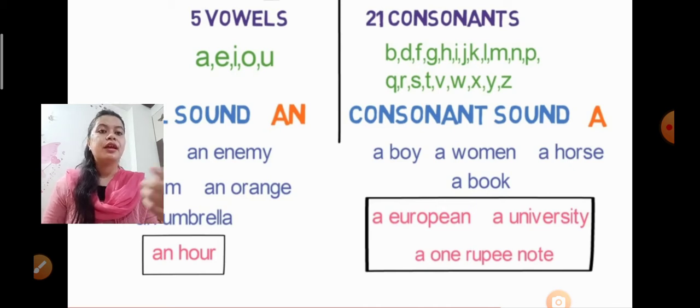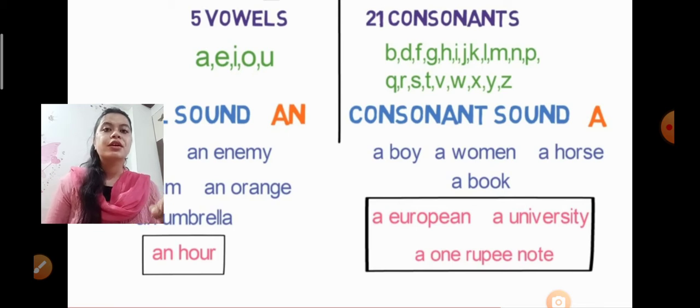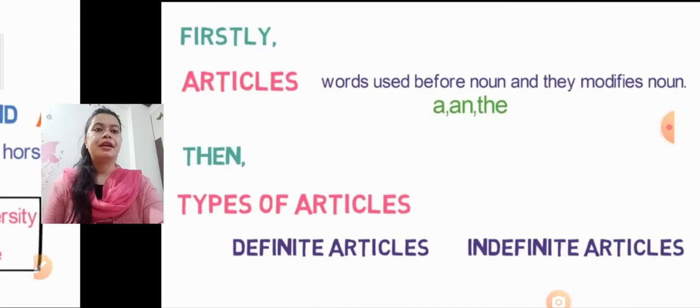Then we are using a 1 rupee note. A 1 rupee. See, here it is O, a vowel, but it gives the sound of a consonant. It starts with the W sound. That's why we have used A here.